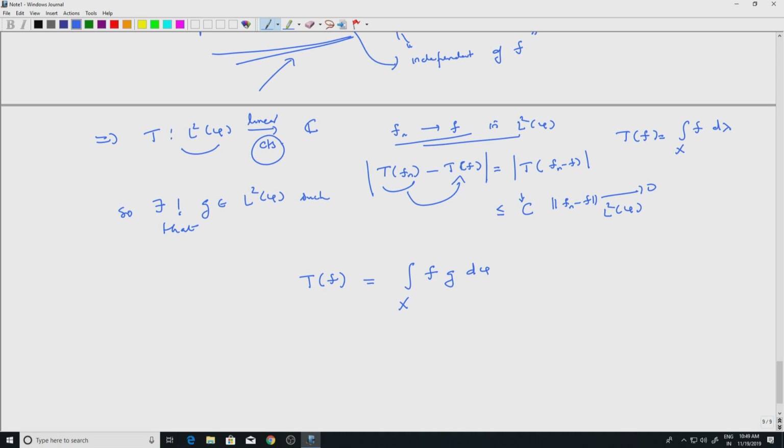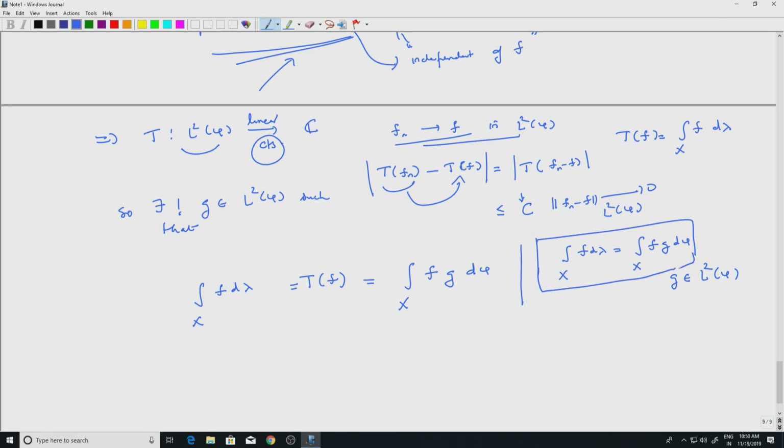So, we will have this, but what is Tf? Recall that it is the integral over X of f with respect to lambda, not phi. Now let's not bother about what is in the middle, we will simply write this: the integral over X of f d lambda is equal to the integral over X of f g d phi. What is g? g is the unique function in L2 of phi which defines the linear functional on the left hand side. So, remember this equality, we will need that.